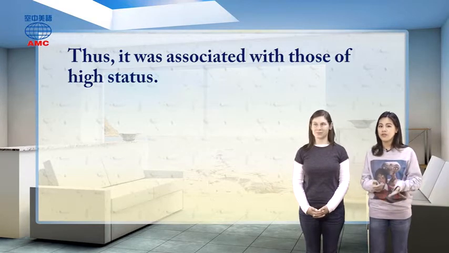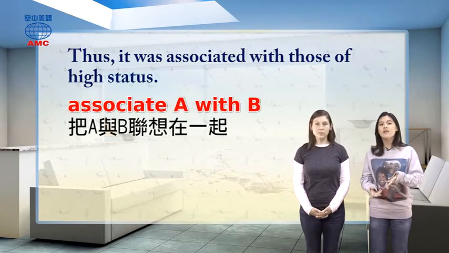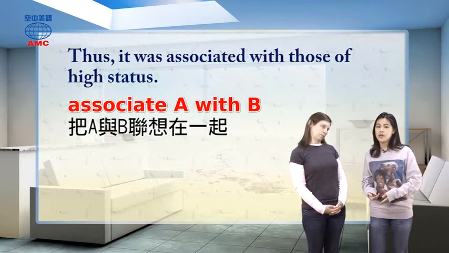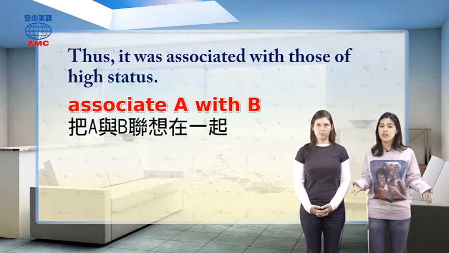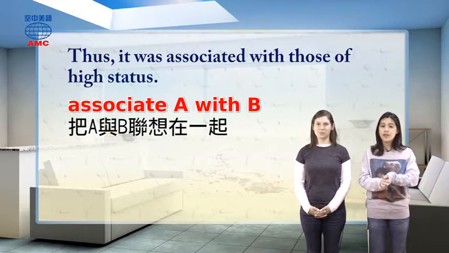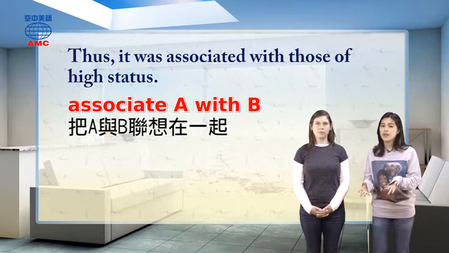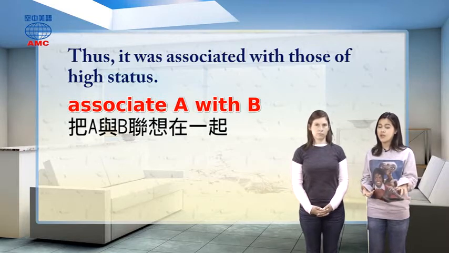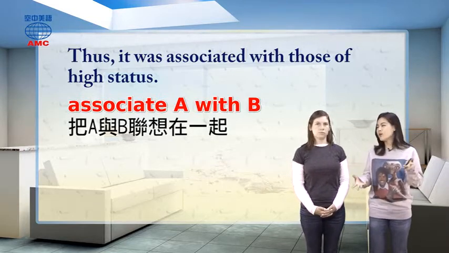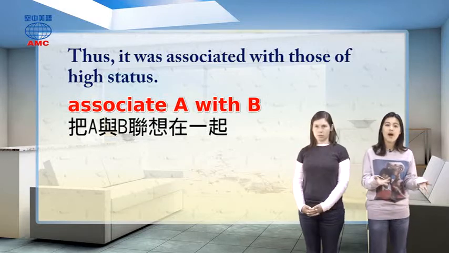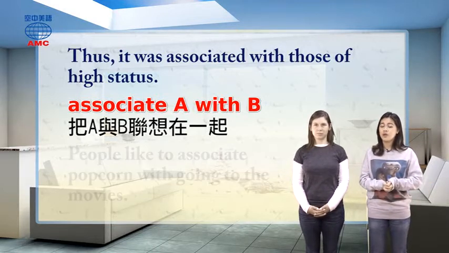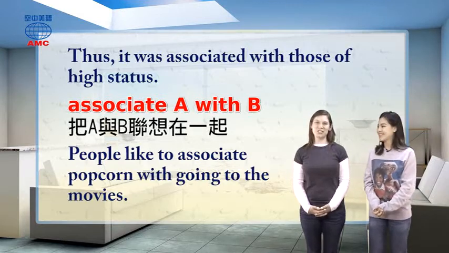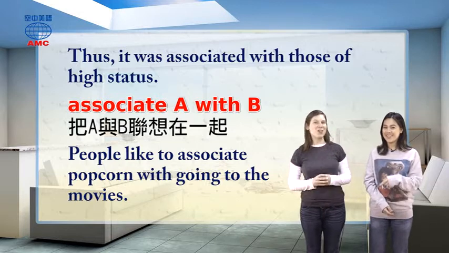Now, we saw another phrase here, associate A with B. This is very similar to the one we saw before, link A with B or link A to B. It just means you connect two things together in your mind. For example, in this sentence, we cannot actually prove that red dye means a high status, but because we associate this expensive dye with Hollywood and all things glamorous, we kind of put these two things together in our minds. Right. For example, we can say people like to associate popcorn with going to the movies. And if you listen to some previous fun facts, you'll hear all about that.